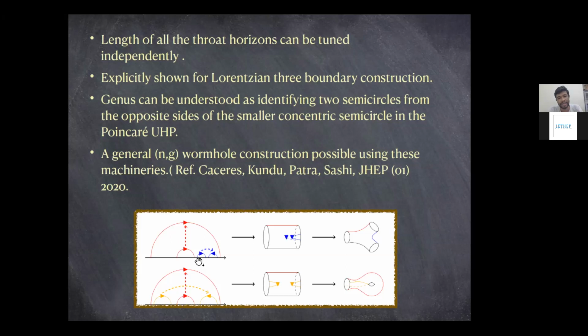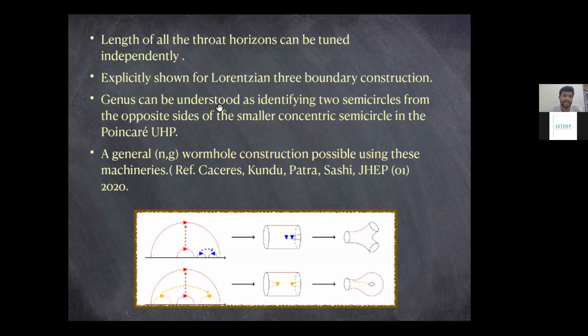So in the Poincare disk, you could mark them as certain theta or alpha values, and you could realize these geodesics that you are removing to get these newer boundaries, and simply by changing those theta and alpha values, you could independently tune a throat horizon for a particular exit.